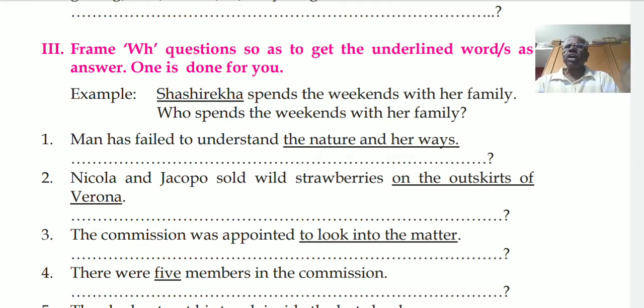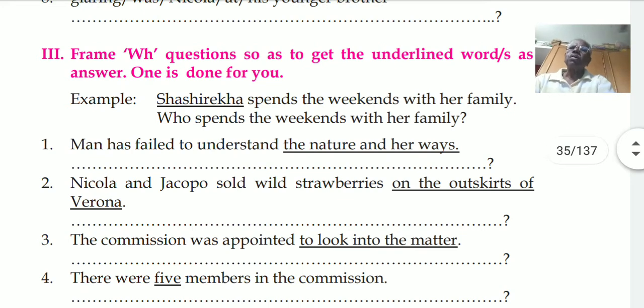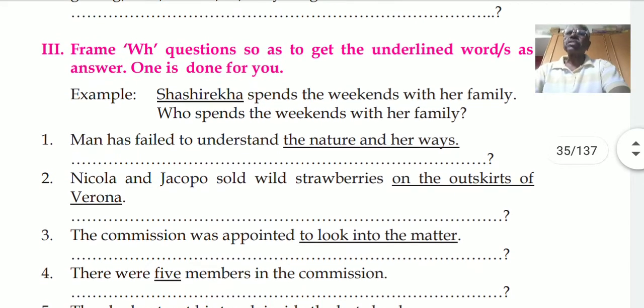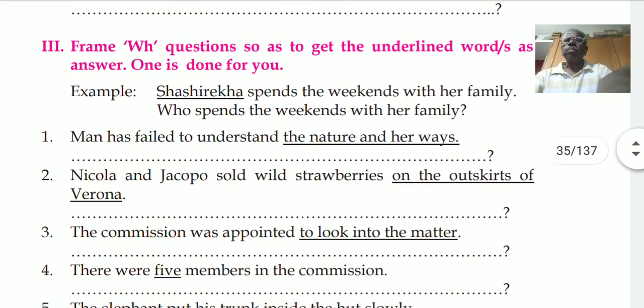The question framing words, WH words, are, first one is who. Who is used for a person and when the person is the subject. I told you, please take down the notes. Grammar, there may not be much in your book. Whatever notes I am giving will be extra. Please take down, and when you come to the college, I'll check it.